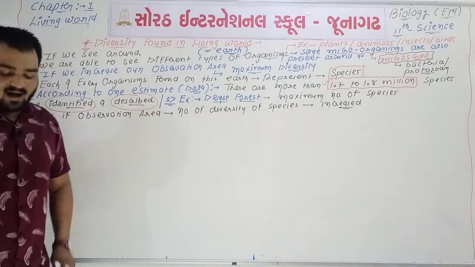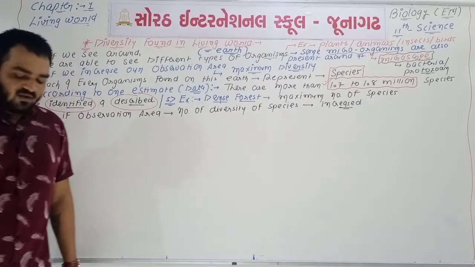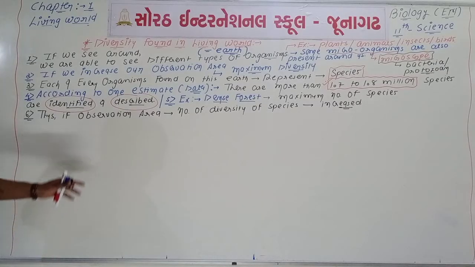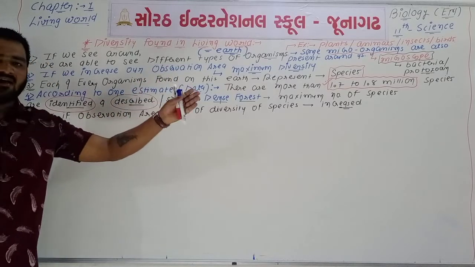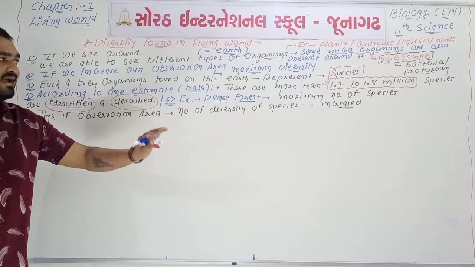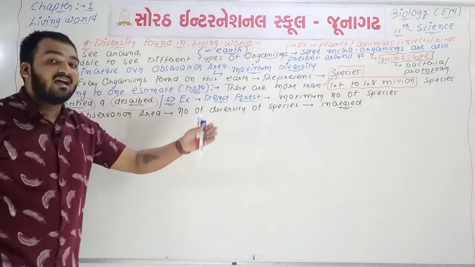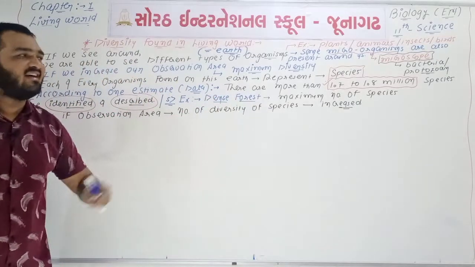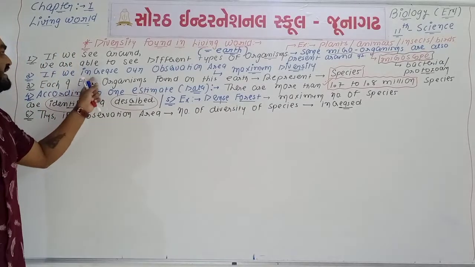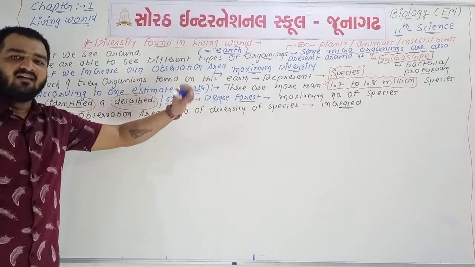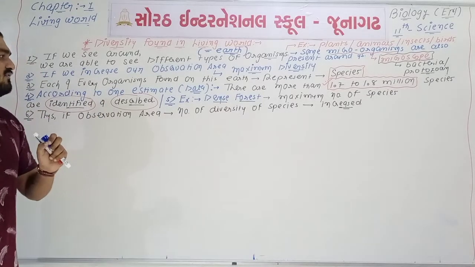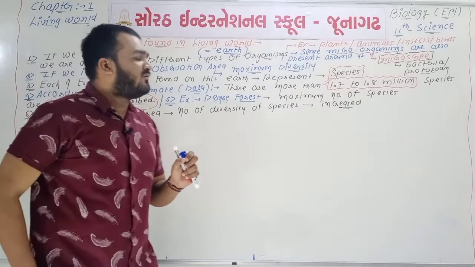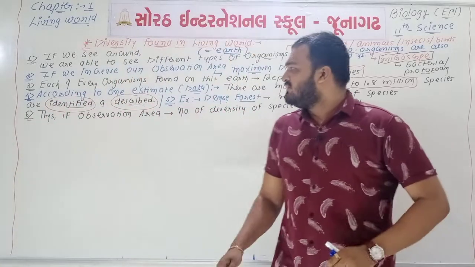So the first concept of this question is completed. First point, if we look around us, we are able to see different types of organisms. Some are microorganisms, which we cannot see with our naked eyes, and some are giants like plants and animals. If we increase our observation area, then maximum diversity will be there. Each and every organism found on this earth represents a different type of species.